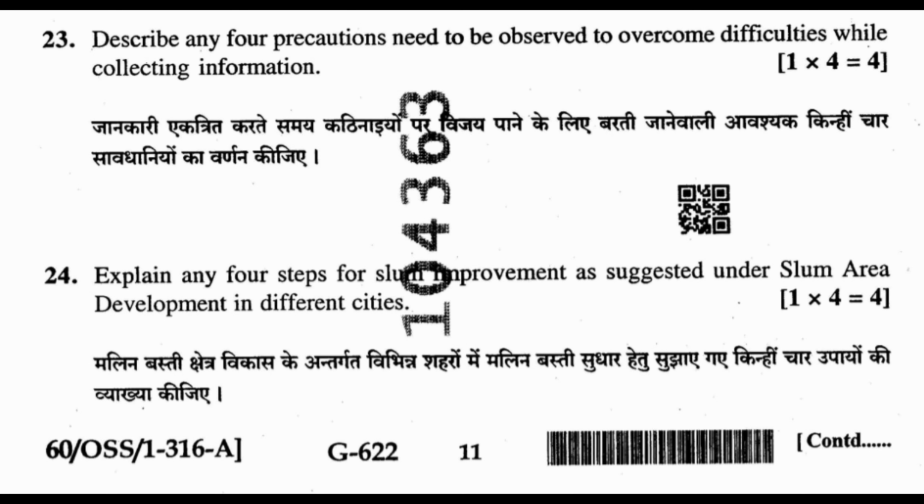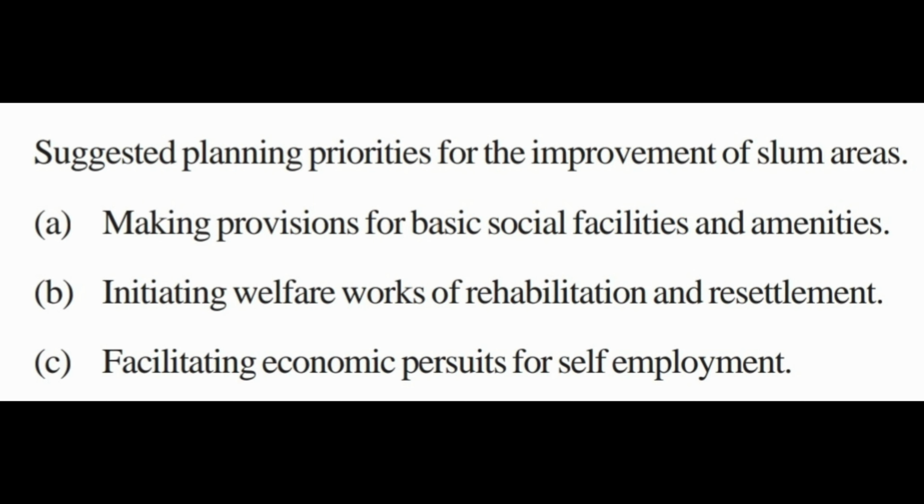Question 24. Explain any 4 steps for slum improvement as suggested under slum area development in different cities. Suggested planning priorities for the improvement of slum areas. A. Making provisions for basic social facilities and amenities. B. Initiating welfare works of rehabilitation and resettlement. C. Facilitating economic pursuits for self-employment.